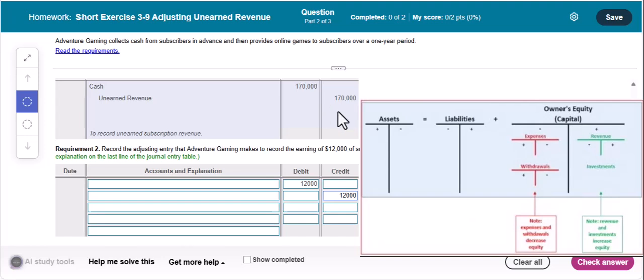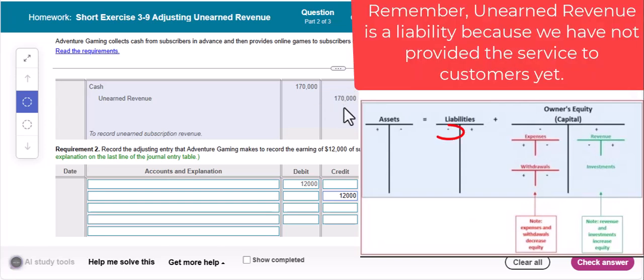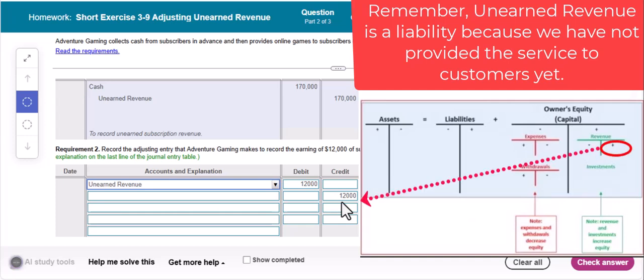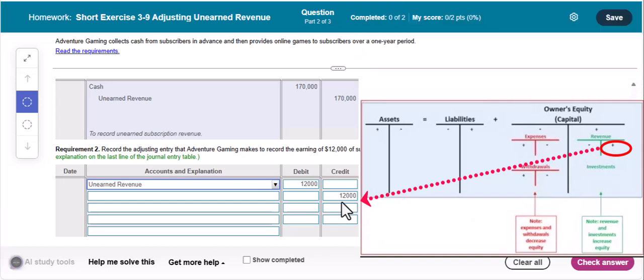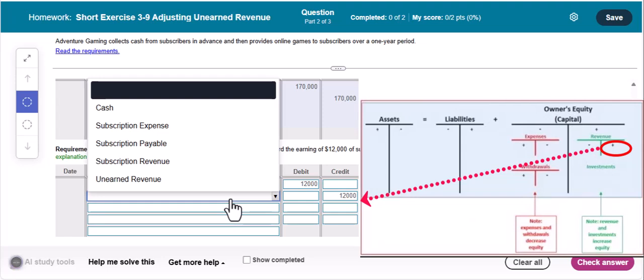So now we have earned $12,000 out of this unearned revenue. So what happens to this liability once we earn and provide some services? The liability goes down. And then how do we decrease the liability? With a debit. So unearned revenue will be our debit. And then since we've earned this $12,000, we have some revenue to record. And so if you'll recall, with revenue, it increases with a credit. And that's why we're going to credit subscription revenue.